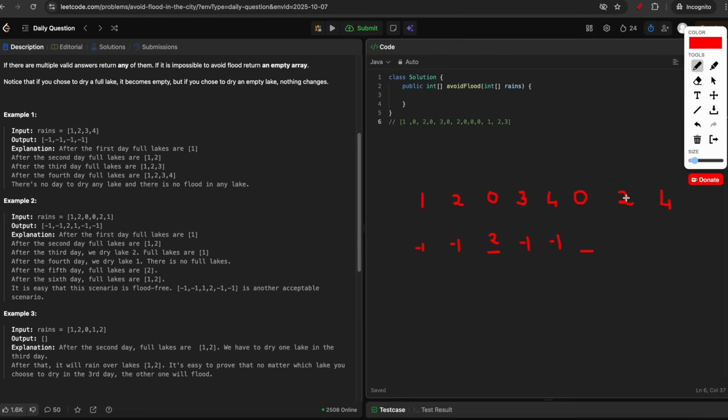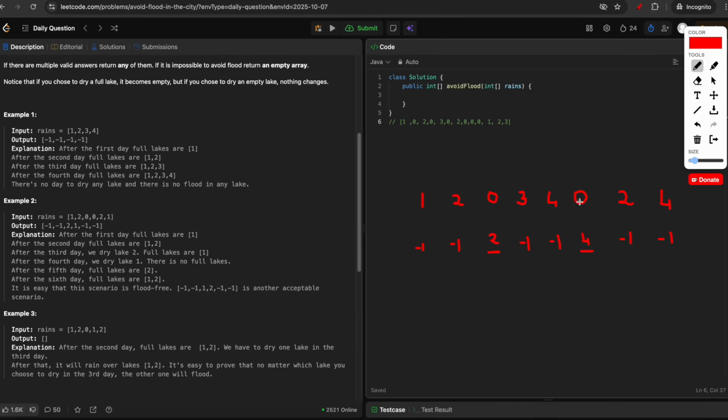So in this example, if we chose this day to dry this, here we will fill the lake 2, and when we want to fill the lake 4 again, on this day we will dry the lake number 4, so that here the lake can be filled once again.